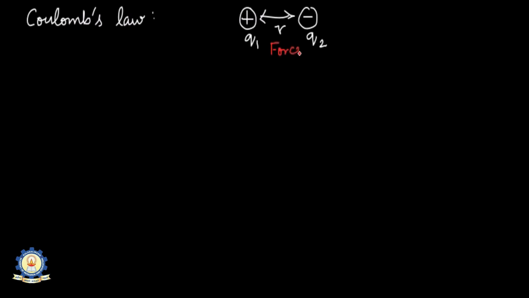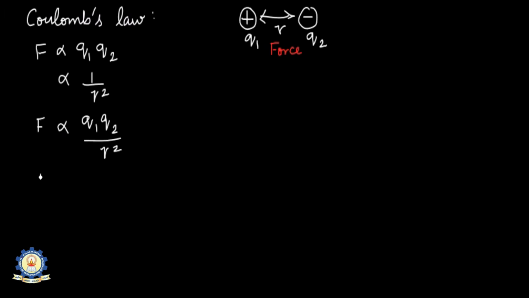Yes, there is a force. This force depends upon the presence of the two charges Q1 and Q2, so they have a direct relationship; they are directly proportional. And there is an inverse relationship with the distance, inversely proportional to the square of the distance. Both can be combined together, and we can write force is directly proportional to Q1 Q2 by r square.